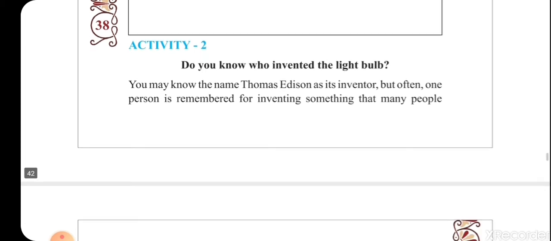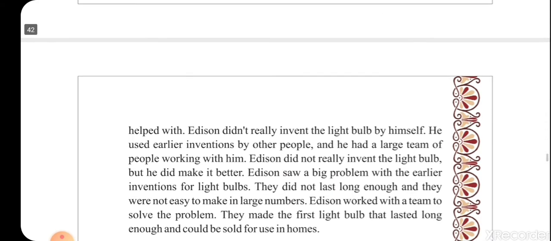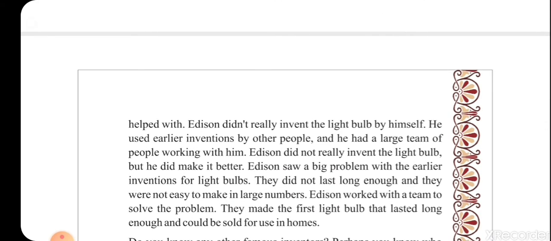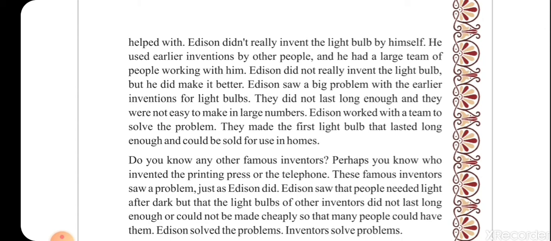Do you know who invented the light bulb? You may know the name Thomas Edison as its inventor, but often one person is remembered for inventing something that many people helped with. Edison didn't really invent the light bulb by himself. He used earlier inventions by other people, and he had a large team of people working with him. Edison did not really invent the light bulb, but he did make it better.